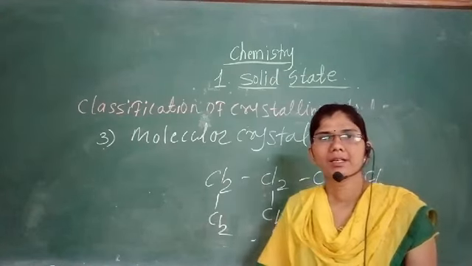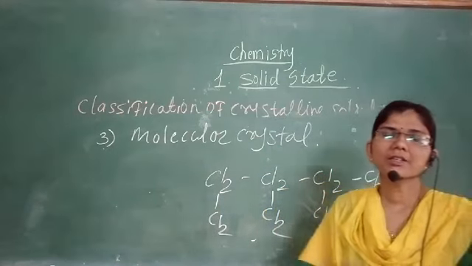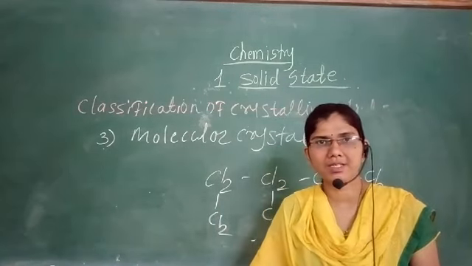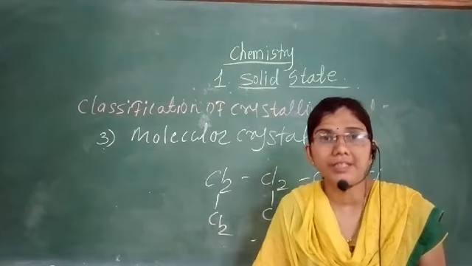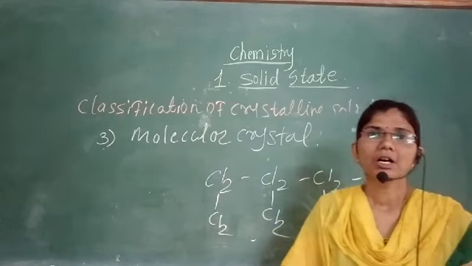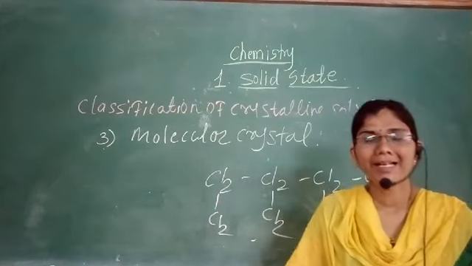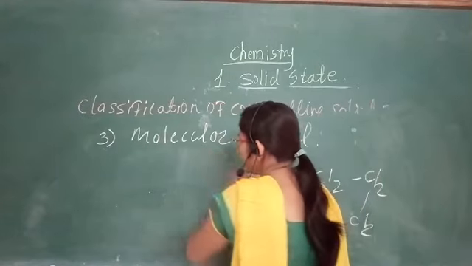It may be dipole-dipole interaction, hydrogen bonding, or dispersion forces. Molecular solids are soft in nature and therefore have a low melting point. So this is all about the molecular solid.